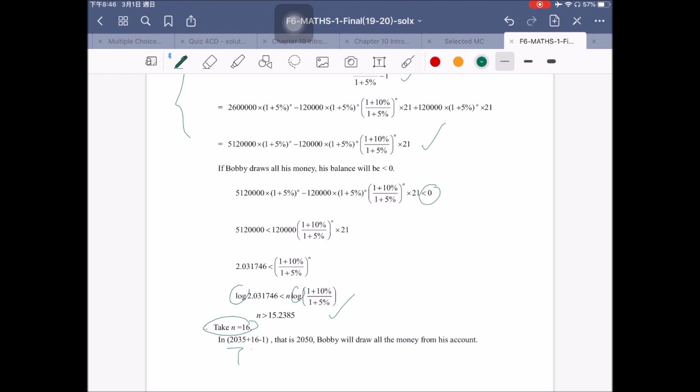2035 plus 16, remember to minus 1, okay, that is 2050. Bobby will draw all the money from his account. That's all. This is quite difficult. Maybe you don't understand, you don't have time to do it. So for the last question, the performance is very poor.